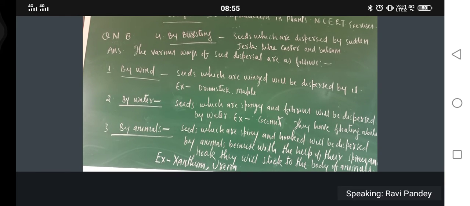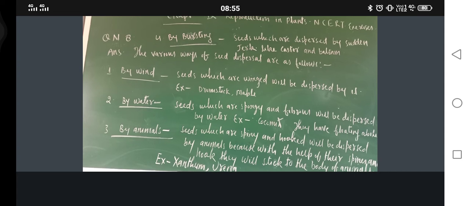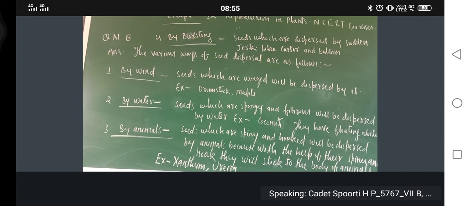They are not heavy, their density is less than water. That is why they float over water. Simple. Their density is less than water.